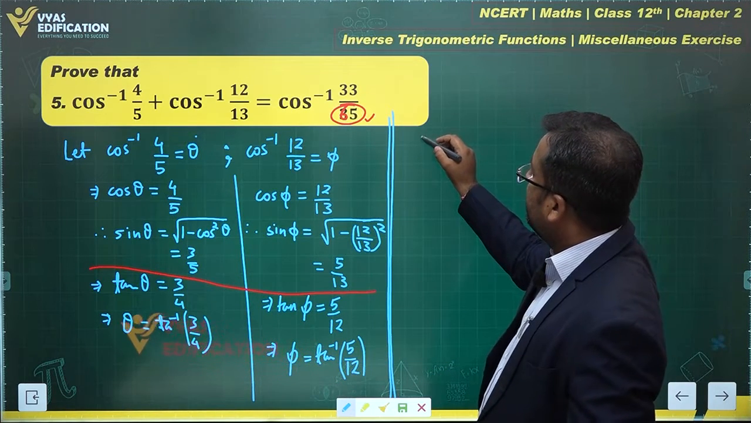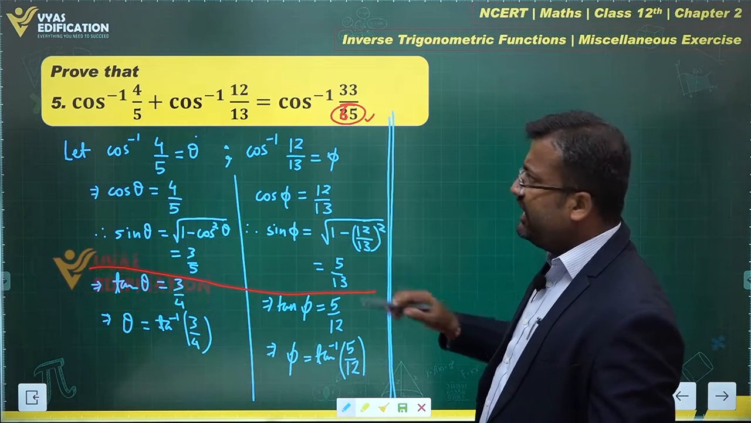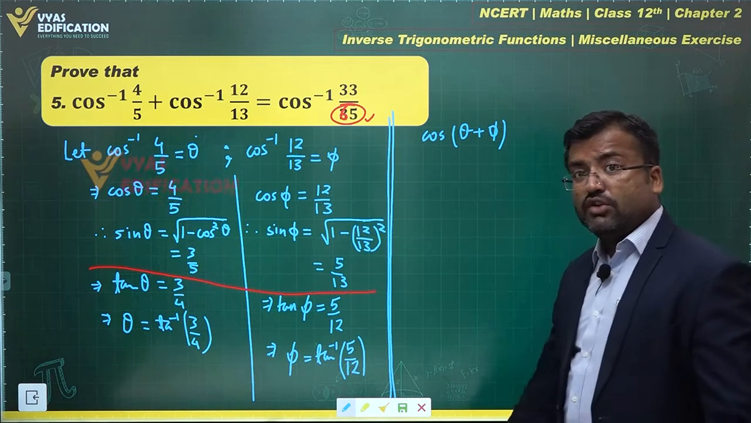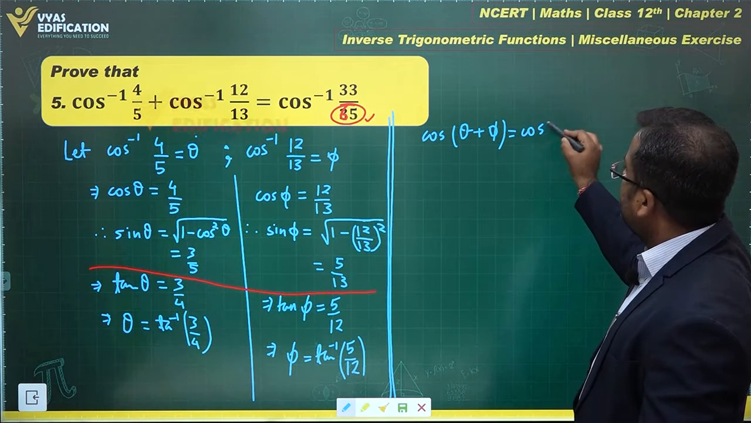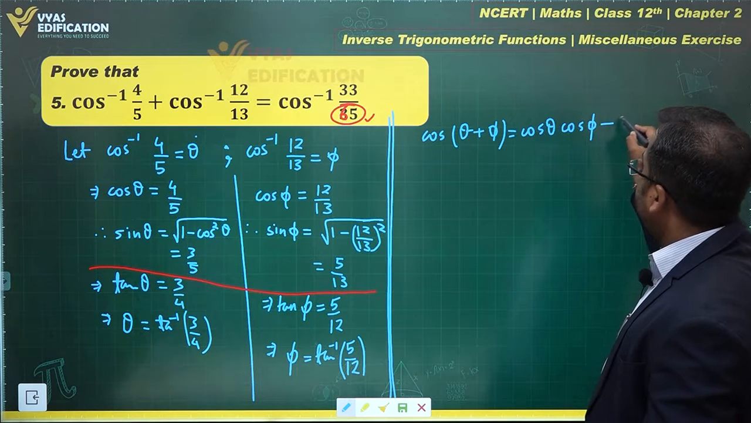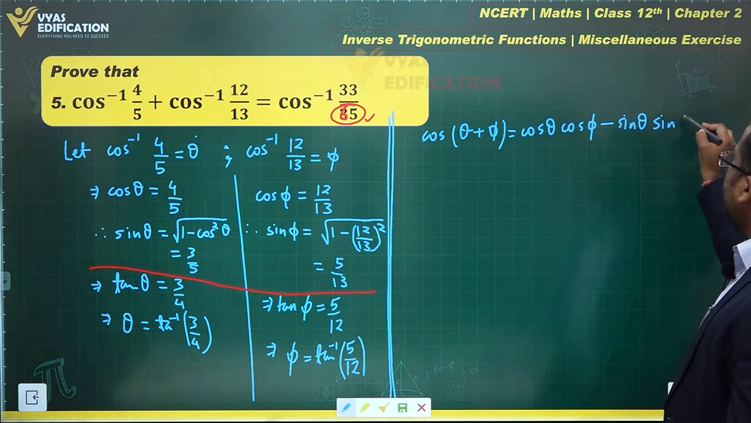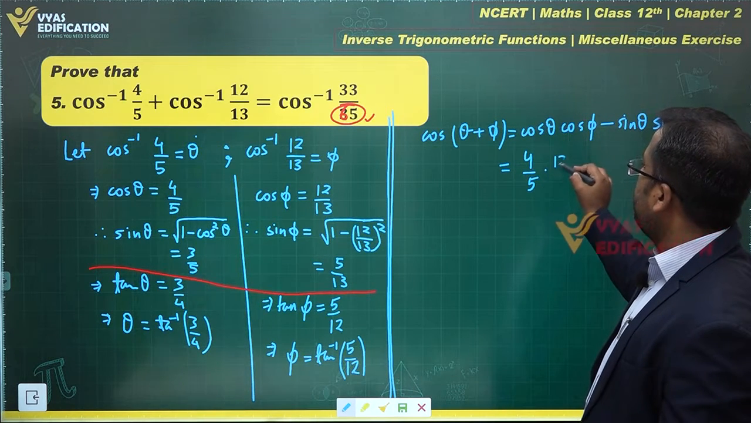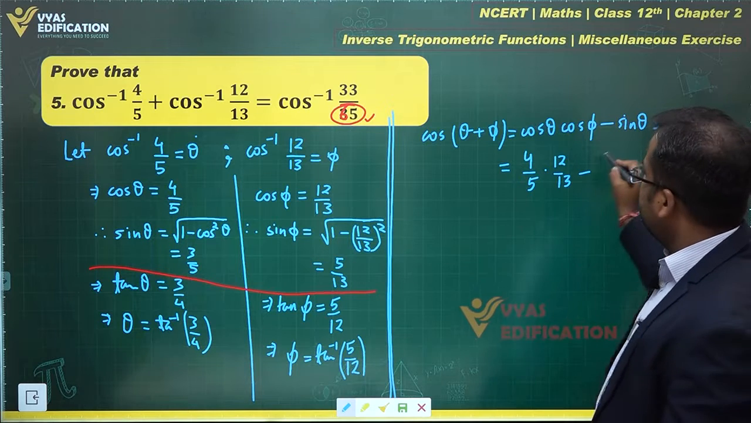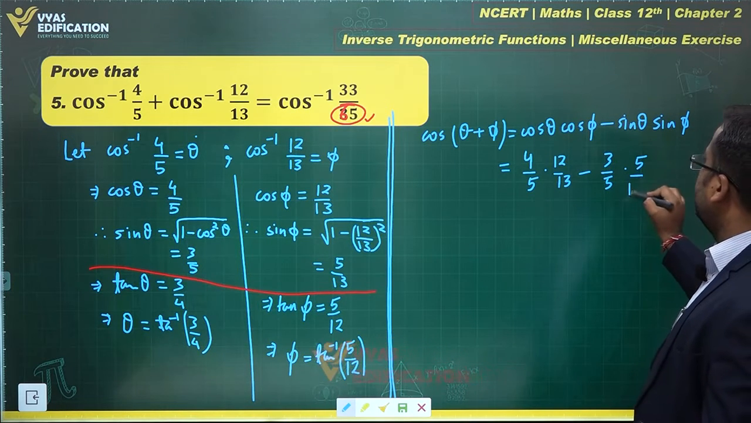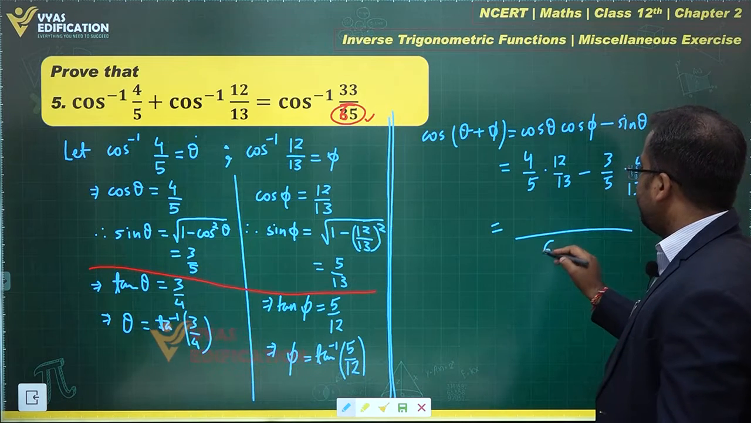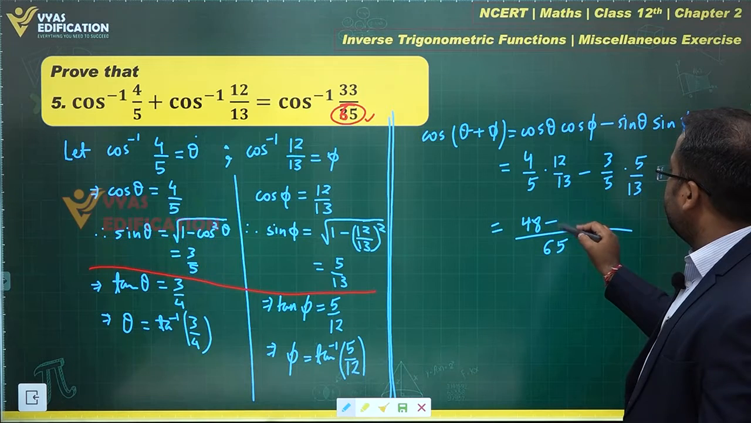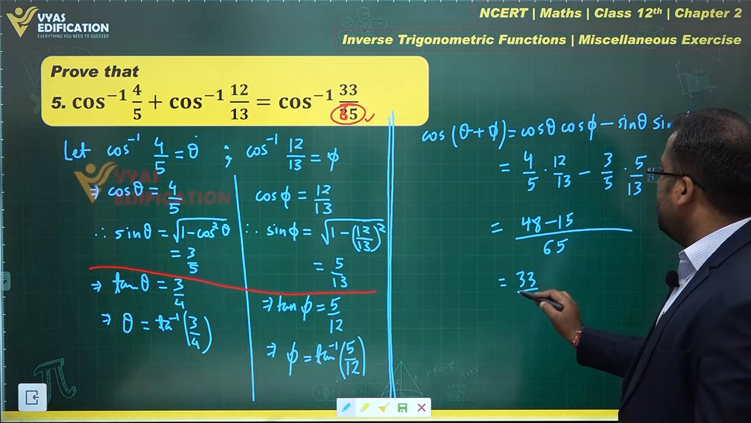What do we have? In the LHS you have theta plus phi, right? Let's talk about cos of theta plus phi first. This is equal to cos theta cos phi minus sin theta sin phi. What does this become? Cos theta is 4 by 5, cos phi is 12 by 13, minus sin theta is 3 by 5 and sin phi is 5 by 13. What does that give us? In the denominator you have a 65, which is the LCM, right? This 12 times 4 is 48 and this is 15. This gives me 33 over 65.